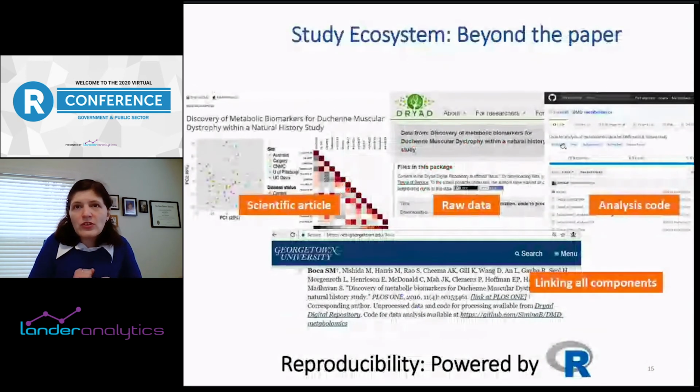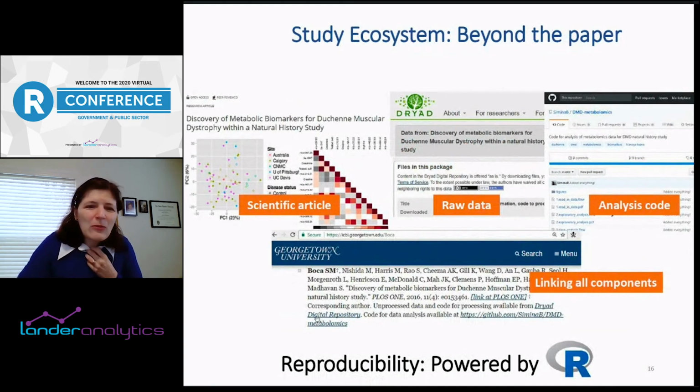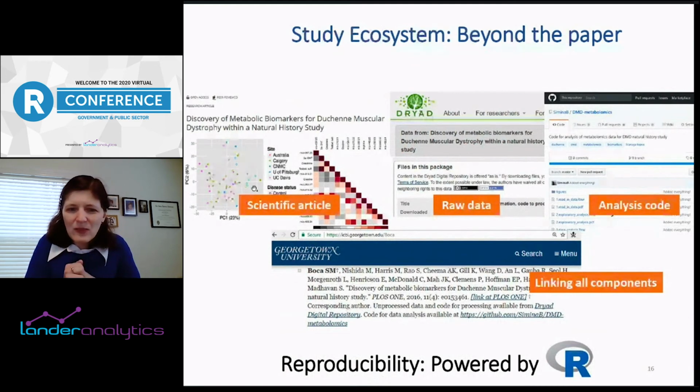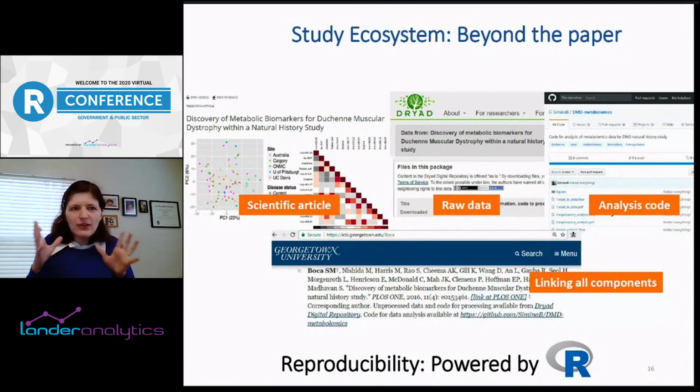Another thing I want to talk about: in terms of doing this work, I think it's important to keep in mind that there is what I call a study ecosystem, what's going on beyond the paper. You can think of this as related to reproducibility, reproducibility powered by R. I think that's one of the big benefits of R. Some people have said that a scientific article or report is sort of like advertising the research, because you're only getting a big picture view, without finding out about specific decisions that were made in order to have a certain result or a certain publication. But there's a lot that's going on behind the scenes.